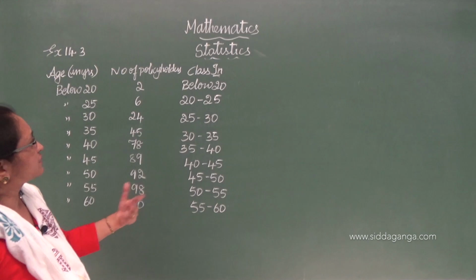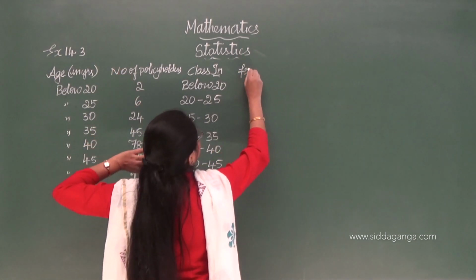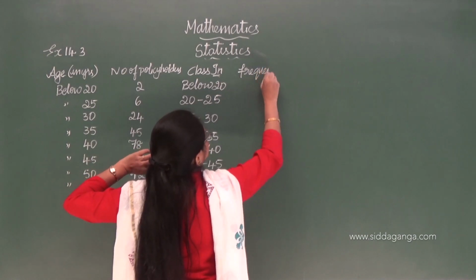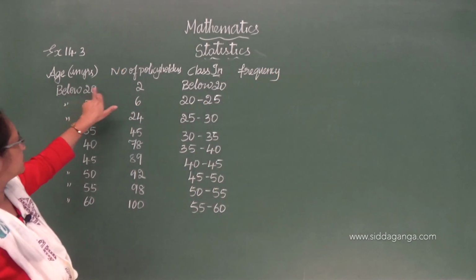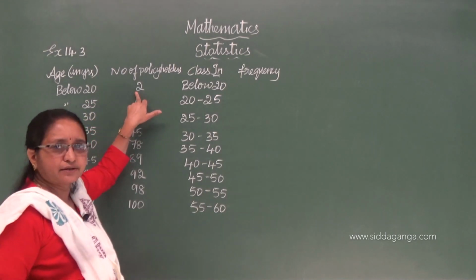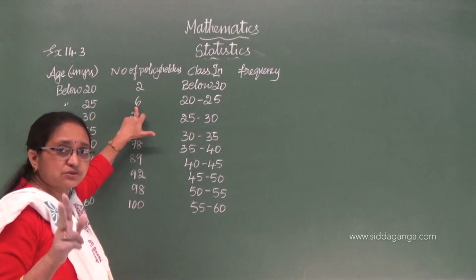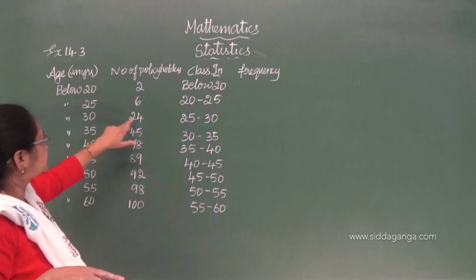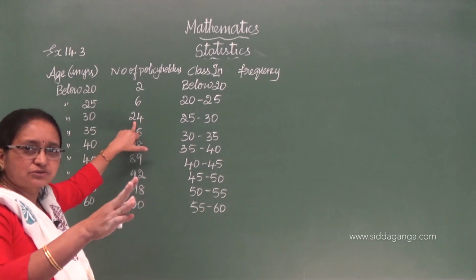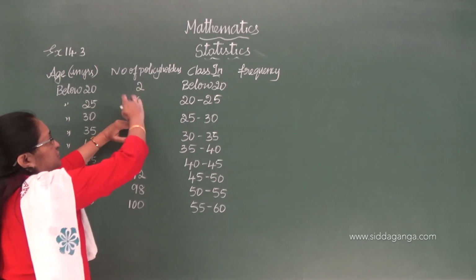Next, you have to find the frequency. What they have given is the cumulative frequency. Below 20, how many policy holders are there? 2. Below 25, there are 6 policy holders. Below 30, there are 24 policy holders. Below 30 means 24, including these two.